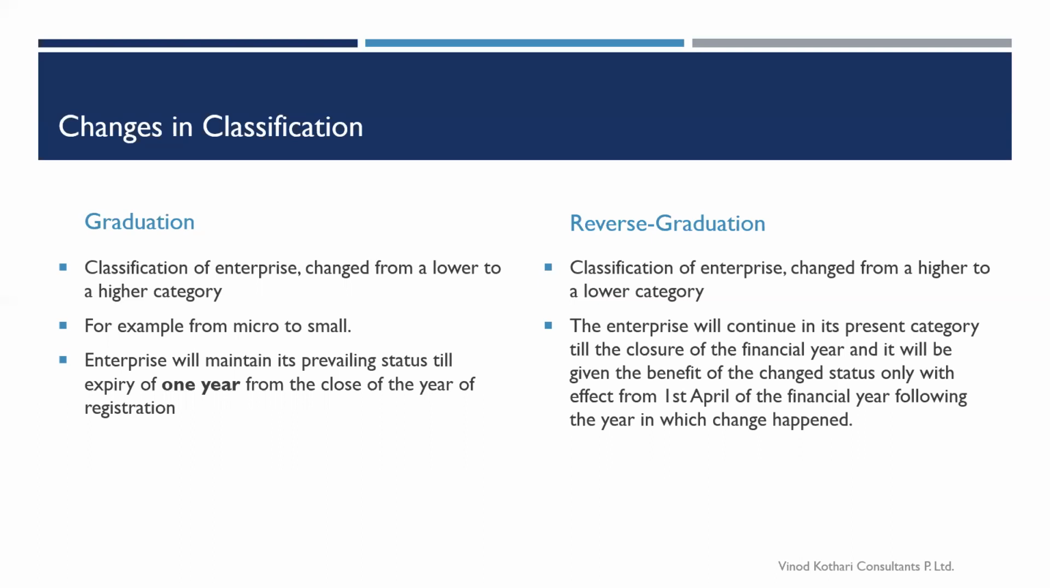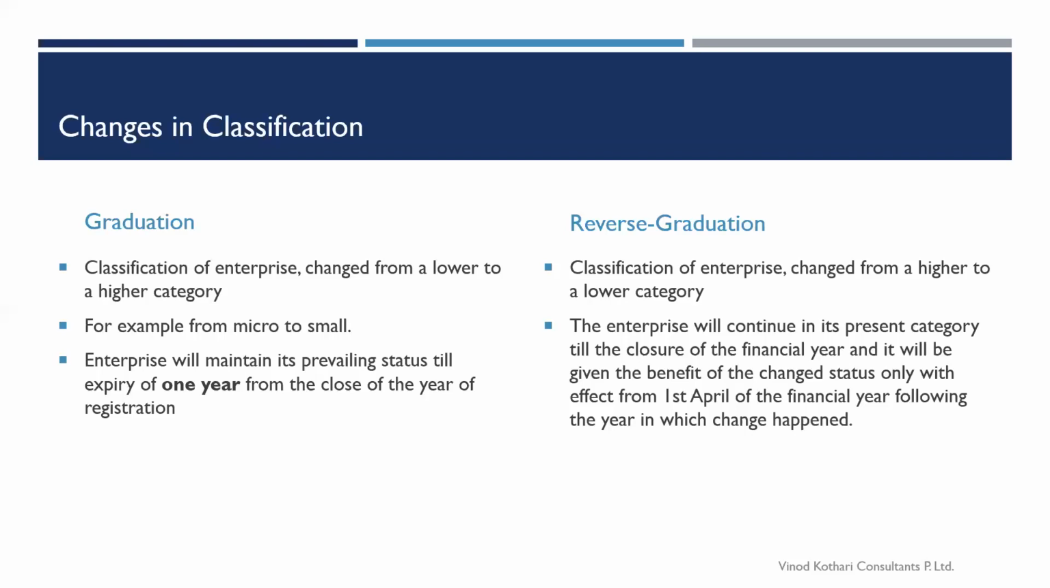Now, for some reason, it might be that your investment or annual turnover has gone below. Like, first you are in the medium enterprise category. Now you have gone under the category of small or micro, as the case may be. So this is called reverse graduation. In this situation, the effect will be from the end of the financial year. I mean, from 1st April, you would be falling under the new criteria, and the benefits that you get would be according to this classification. One thing that is very important to note over here is that there is an 'and' between the definition